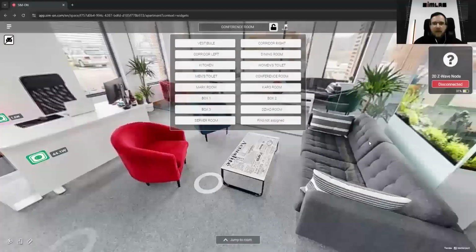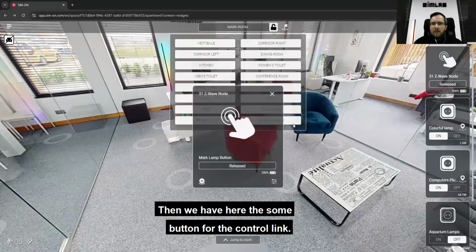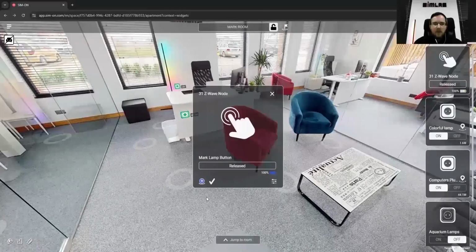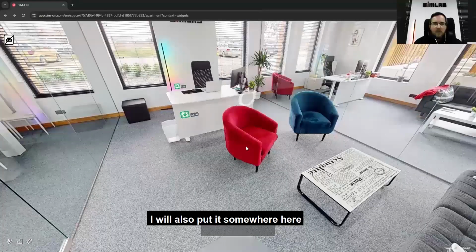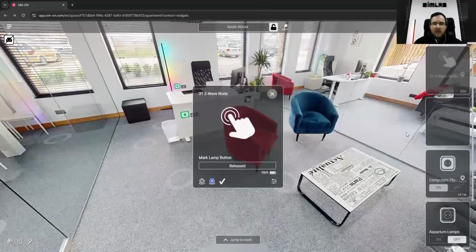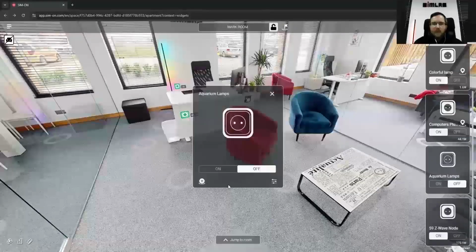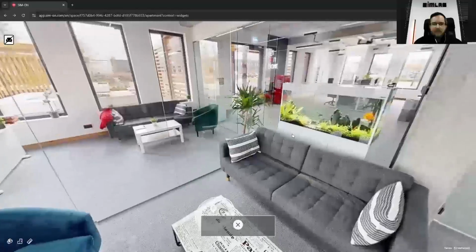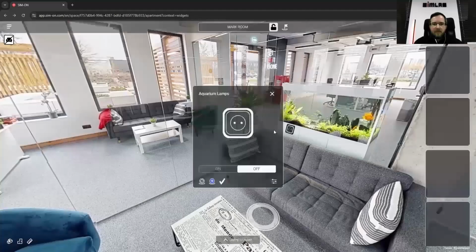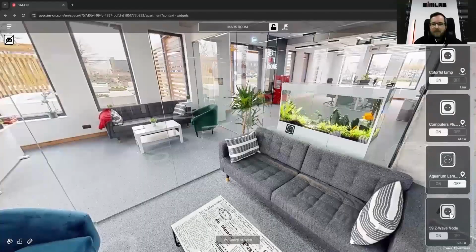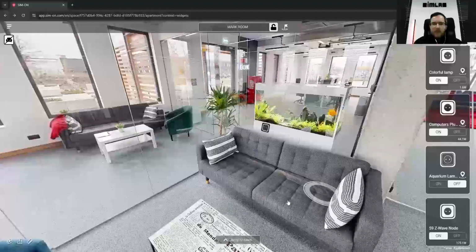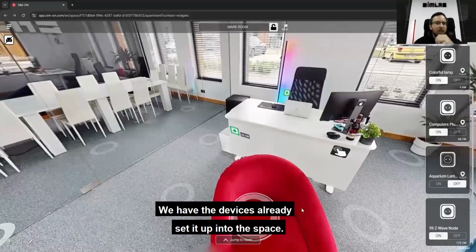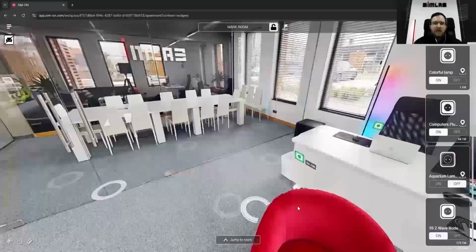Okay. Then we have some button for controlling. I will also put it somewhere here because it's on the desk. The aquarium. And that's it. We have the devices already set up in the space. And this is one thing.